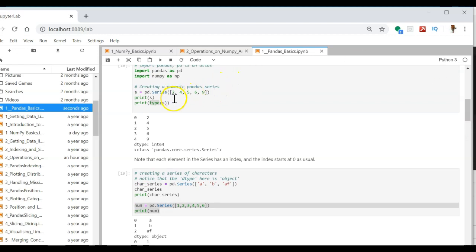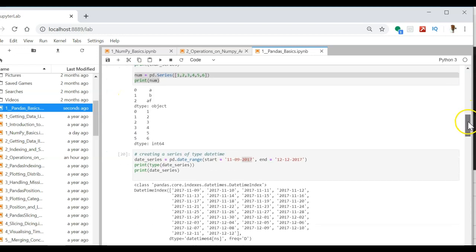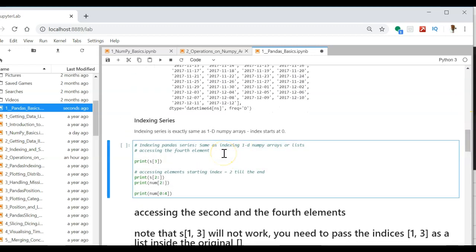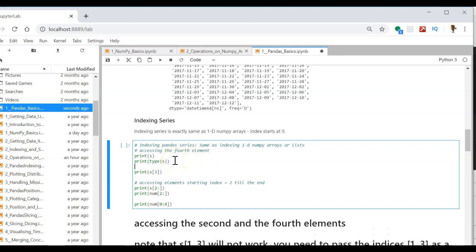Okay, this is my series S. So let me print this series S here to have a better understanding. Okay, now I want to access the third element. So let me comment the other code here.